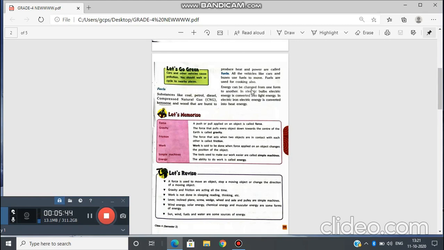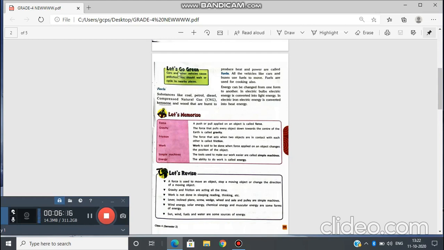Energy can be changed from one form to another. In a bulb, electric energy is converted into light energy, and in a heater, electric energy is converted into heat energy. Yes, have you checked this? Yes, learners. Substance means material, and kerosene. What is kerosene? A light fuel oil.